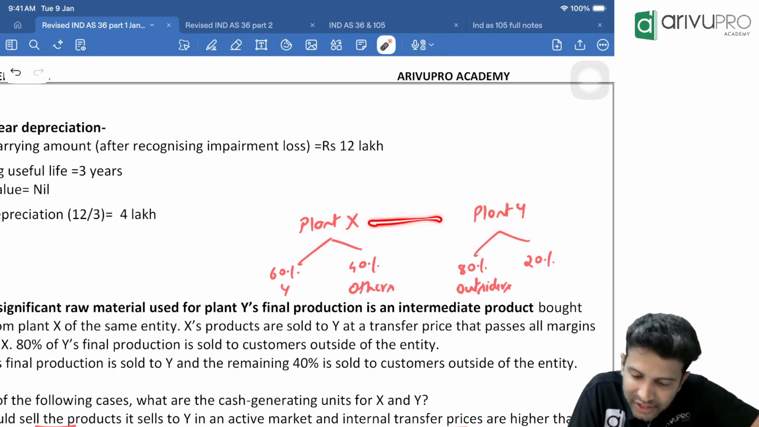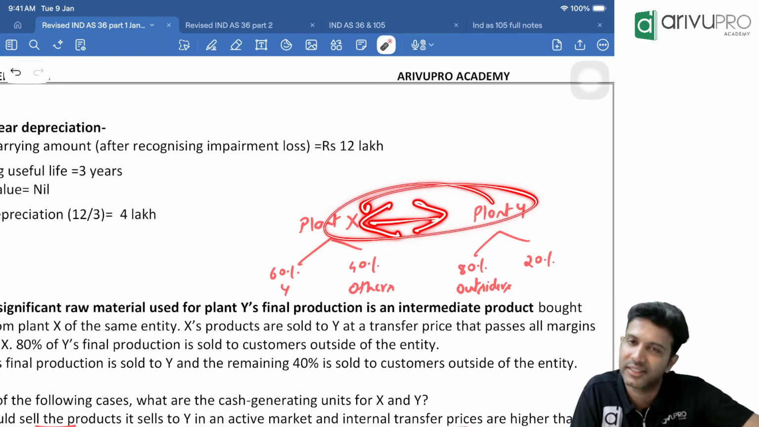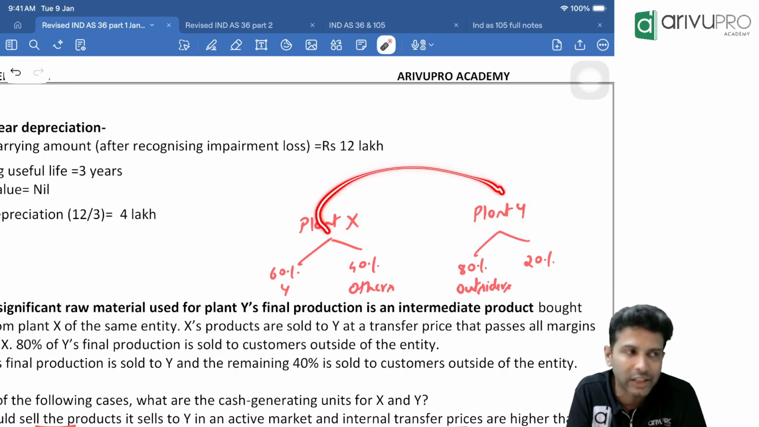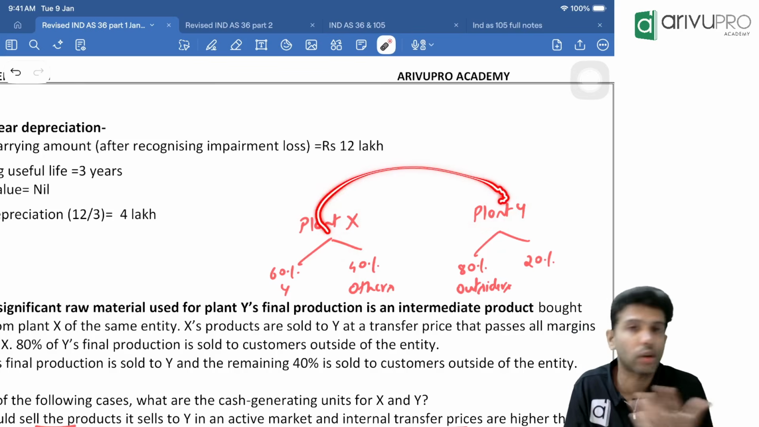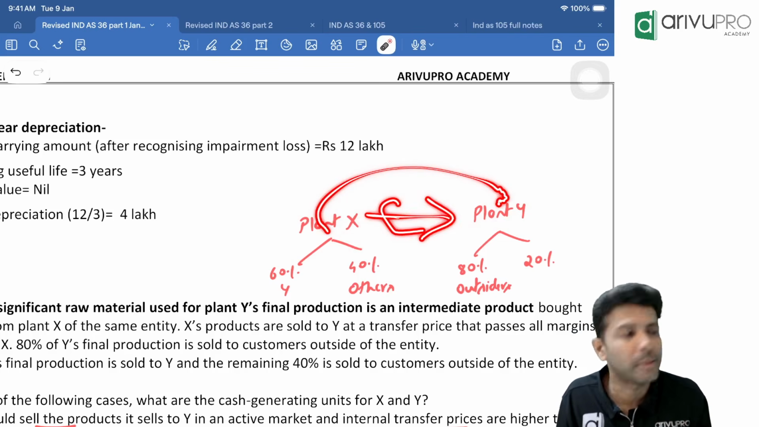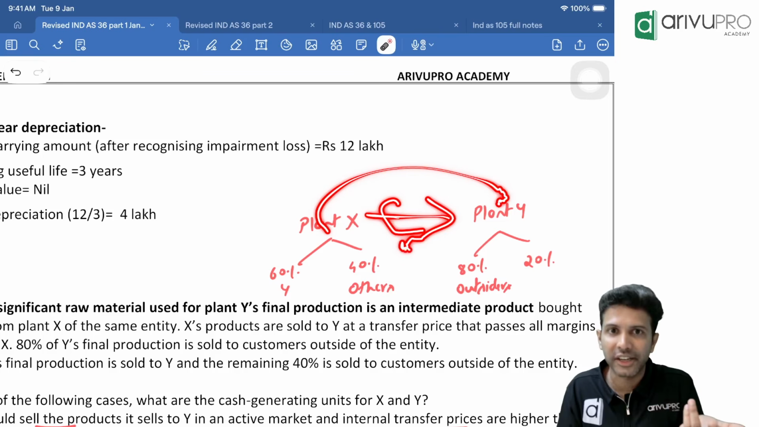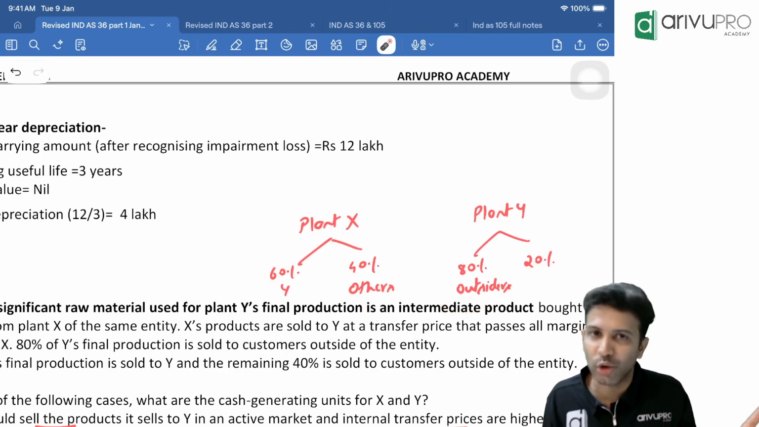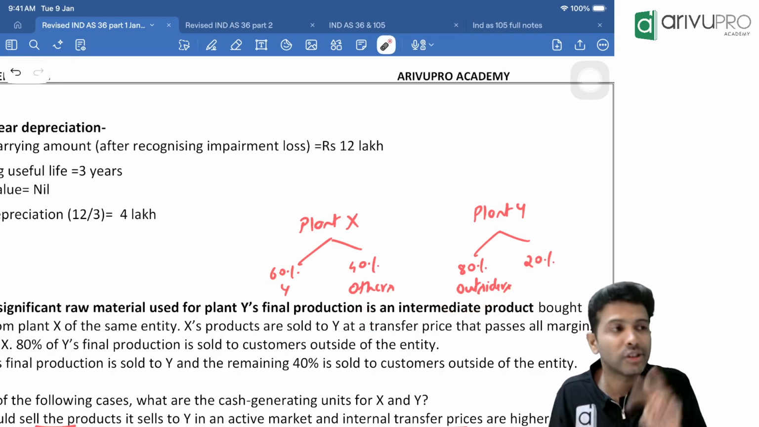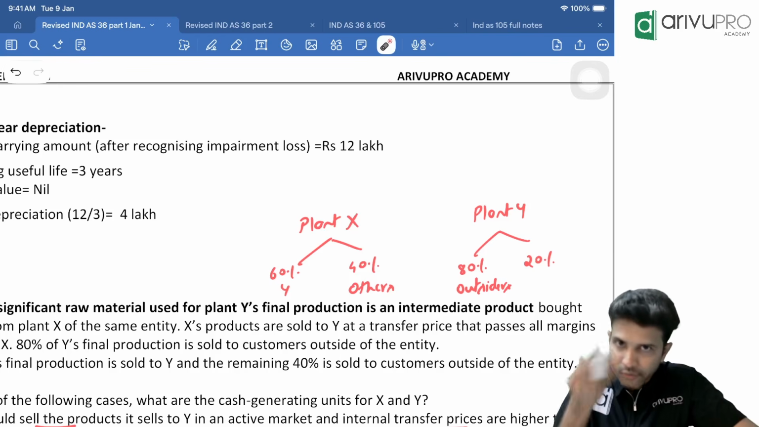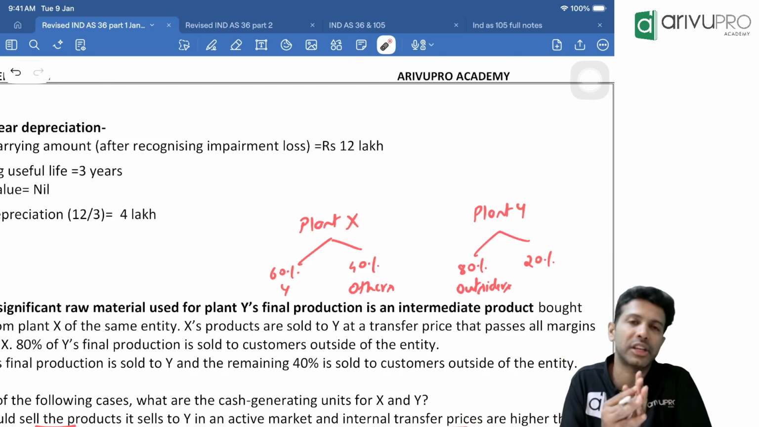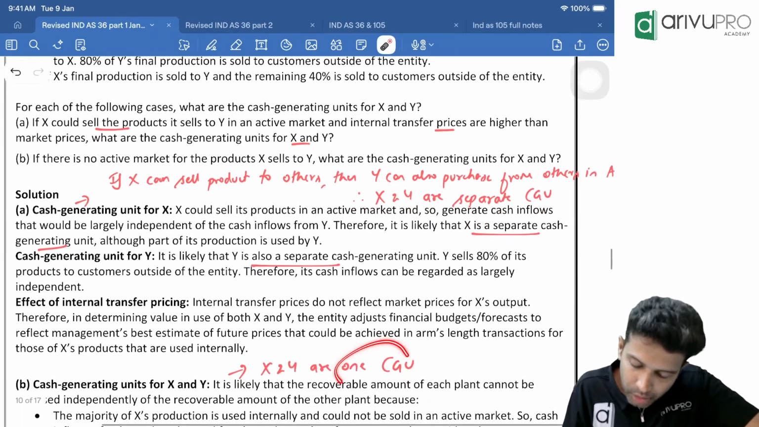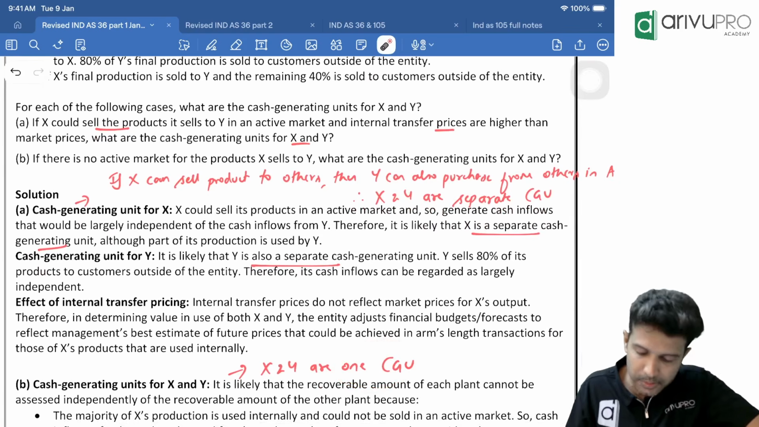So there is a dependency between X and Y here. If X can sell this product only to Y and not to anybody else, there is a clear dependency between these two. Can they function independently? No. If X shuts down, Y also probably will shut down because there is a codependency. So in this case, they're not functioning independently. They're dependent on each other. So in the second case, it will be one CGU. X and Y both become one cash generating unit in this particular case.